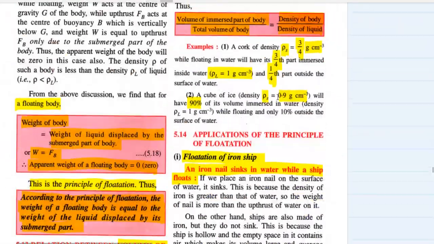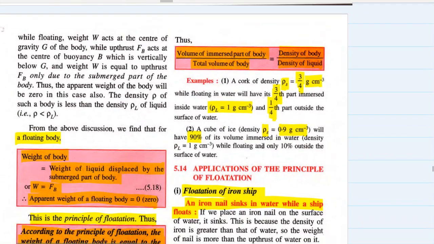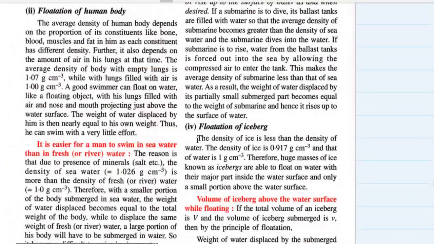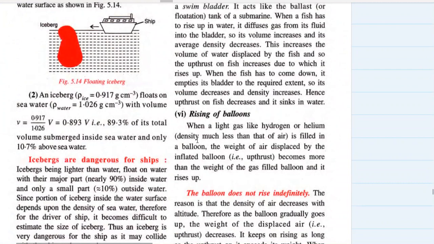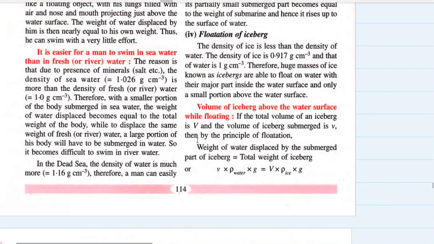So I told you here that ice floats with about 90% of its volume inside the water and only 10% outside the surface of water. Just imagine. This is the reason. Therefore, huge masses of ice, known as icebergs, are able to float on water with only their major part inside the water and only a small portion above the water surface.